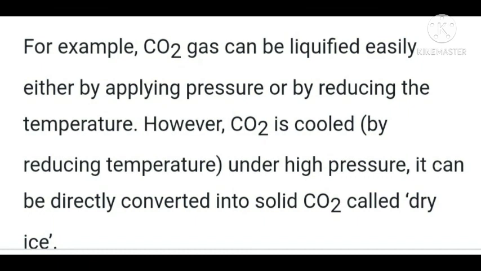We will learn about evaporation and the factors affecting evaporation in the next lecture, and the exercise solutions and in-text questions also. I have just sent the PDF. You can go through it. Thank you and have a nice day.